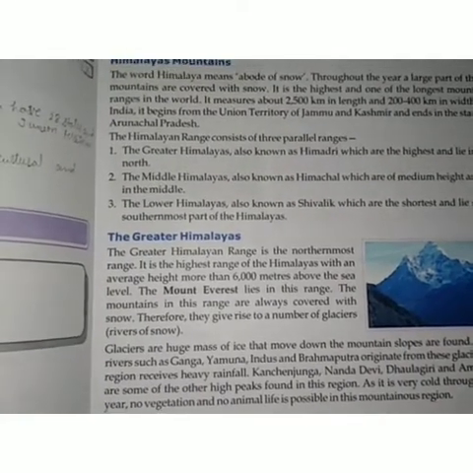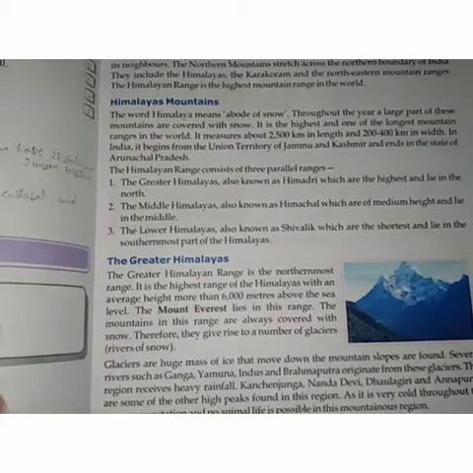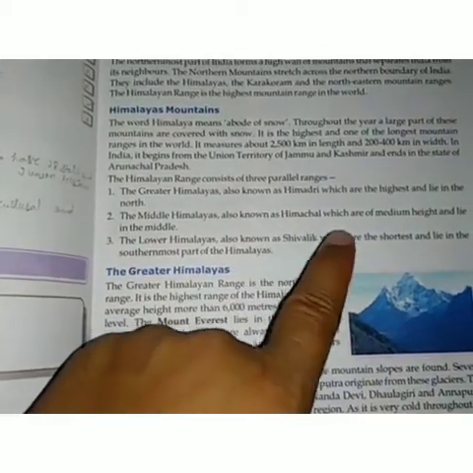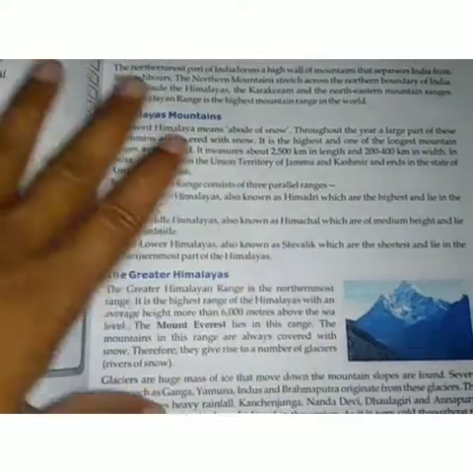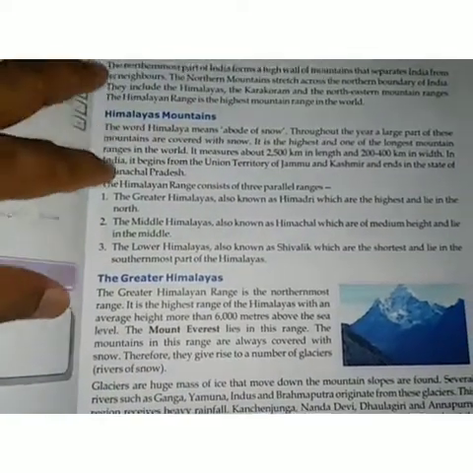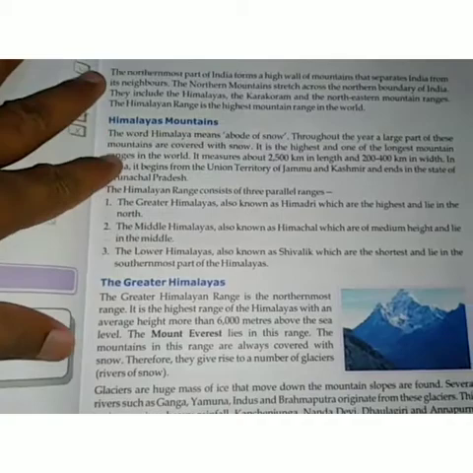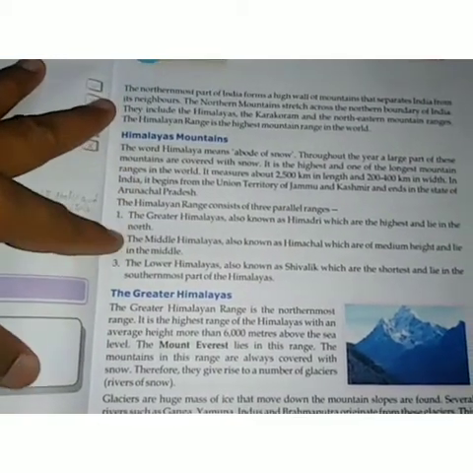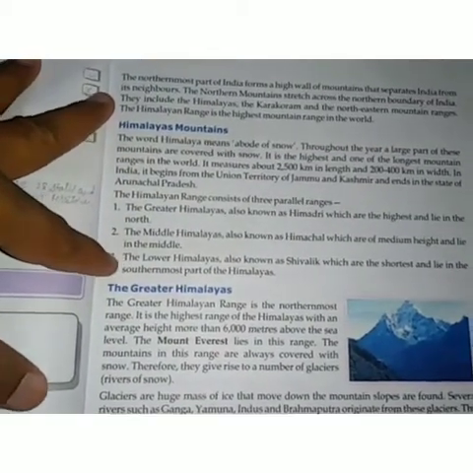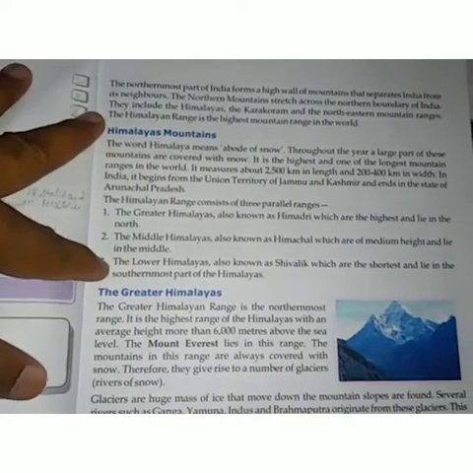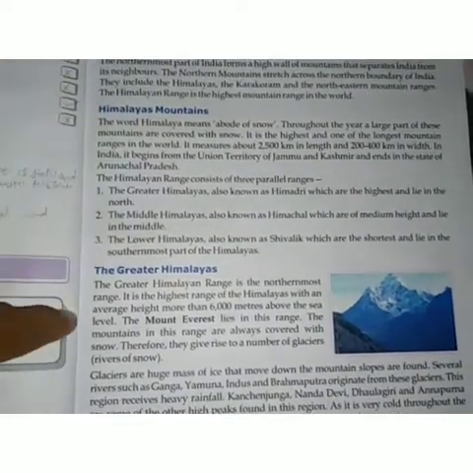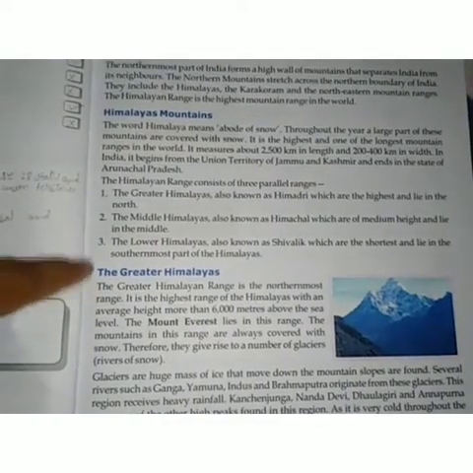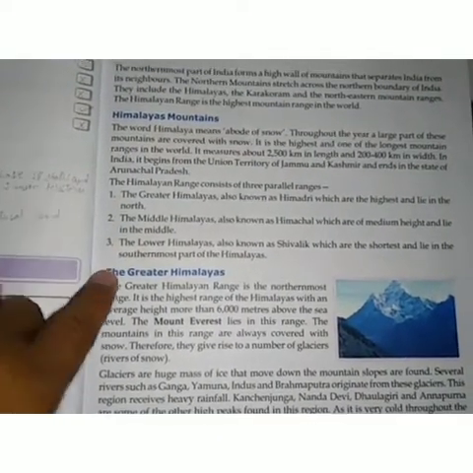In the last video, we have completed till the lower Himalayas, also known as Siwalik. Actually, we have completed till the short understanding of all the three ranges, the greater Himalayas, the middle Himalayas and the lower Himalayas. And now we are going to learn about all the three in detail. So let's start with the greater Himalayas.